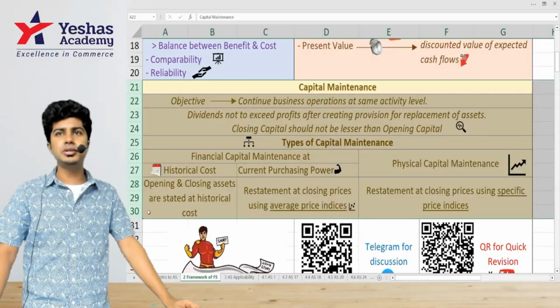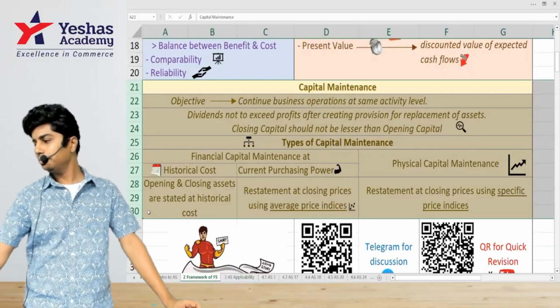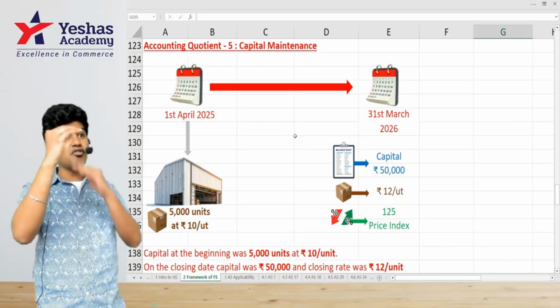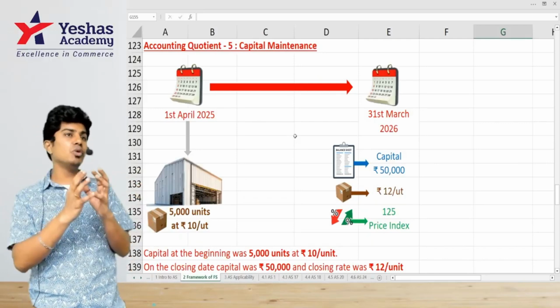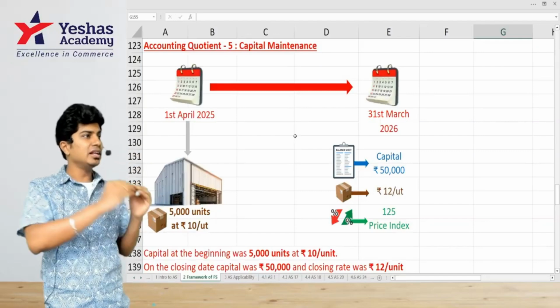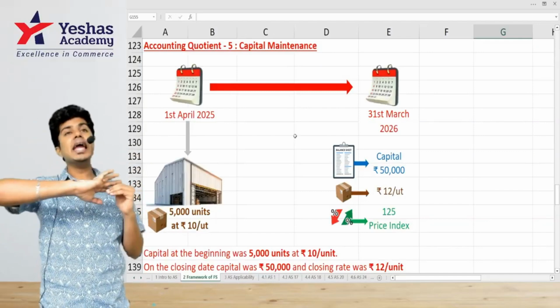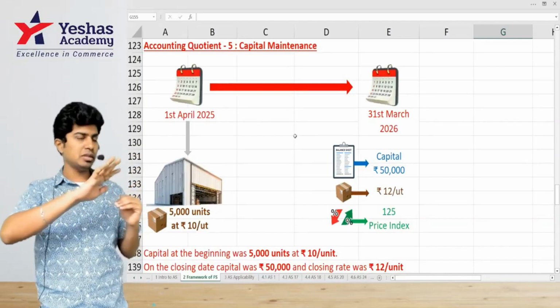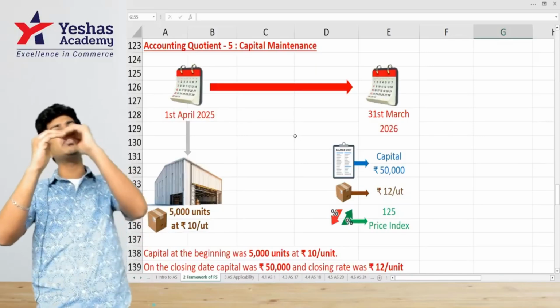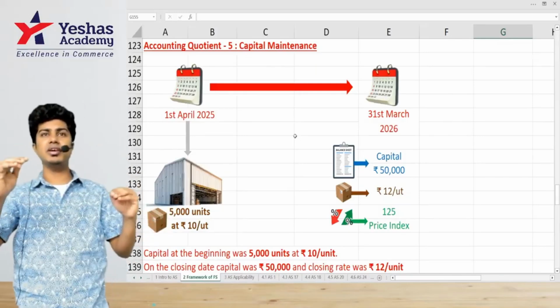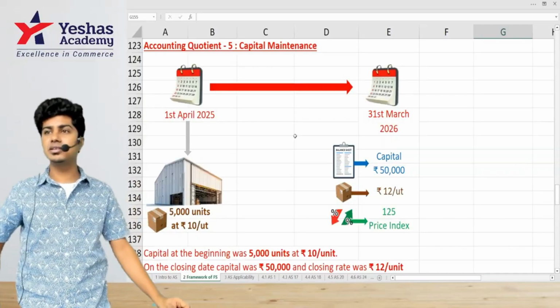You all understood? Right? Average, it's become 125 if you keep the base year as 100. If you assume last year's price is 100, this year's price is 125. On average, the price in the market has increased by 25%, 100 to 125. This is the average price index.